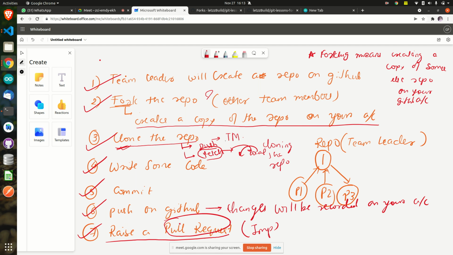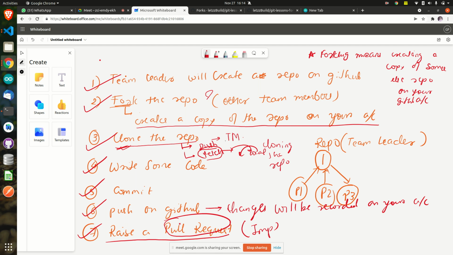So what will happen is, when you raise a pull request to me, I'll get a notification here that maybe Kirti has raised the pull request. Do you want to review? So I'll check what Kirti has added, the changes and all. Everything it will show for me. If it is right, then I will accept it and merge it. If it is wrong, I'll send you a suggestion back saying, Kirti, this is wrong, you have done it incorrectly. Please change it and raise the PR again. You got this point? Okay, fine.